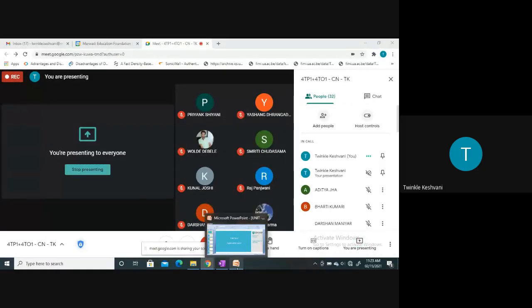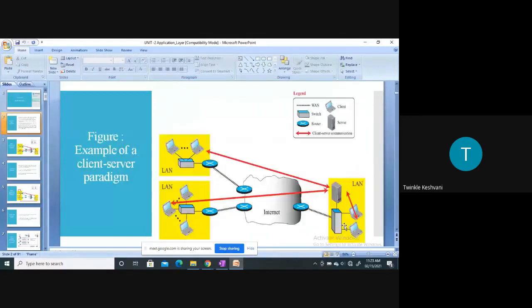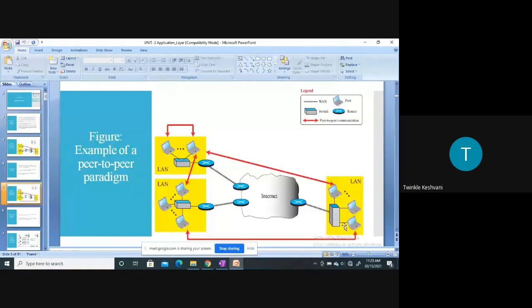Okay, so we started this chapter on Saturday and we have completed the two architectures, that is client-server architecture, and another one is peer-to-peer architecture, right? So that we have already completed. After that, let me show you.